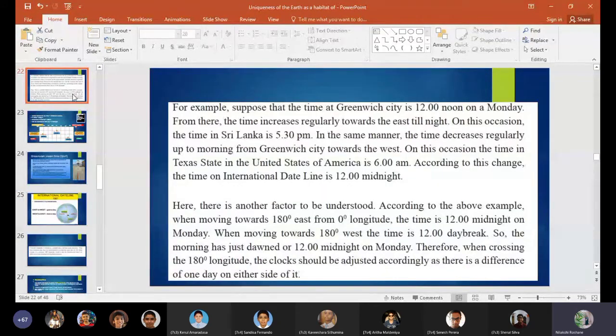So here there is another factor to be understood. According to the above example, when moving towards 180 degrees east from the zero longitude, the time is 12 midnight on Monday. When moving towards 180 degrees west, the time is 12 daybreak, so the morning has just dawned, or 12 midnight on Monday. Therefore, when crossing the 180 longitude, the clock should be adjusted accordingly as there is a difference of 1 day on either side of it. So that's what I explained to you earlier as well.